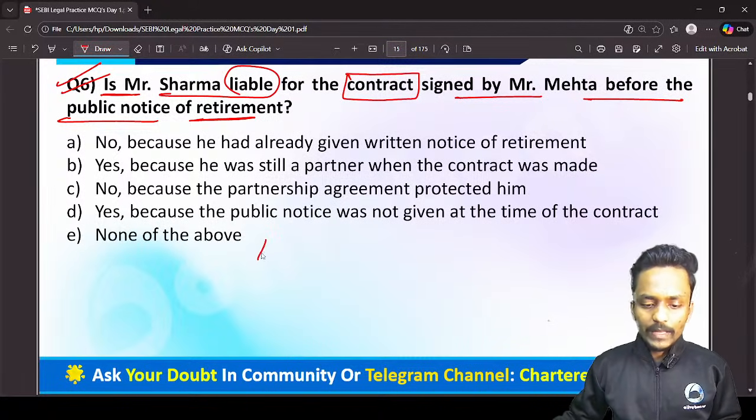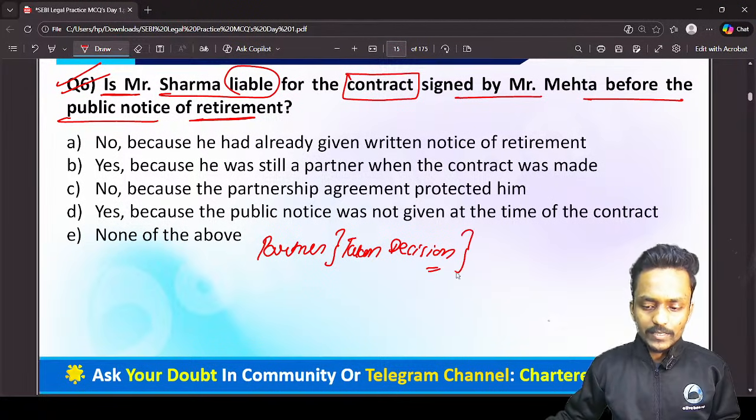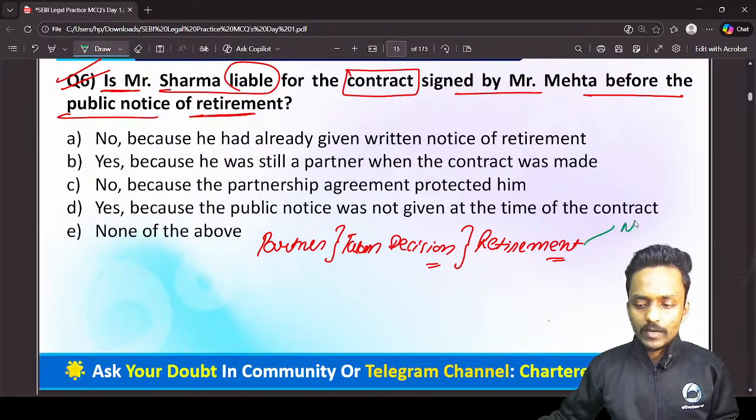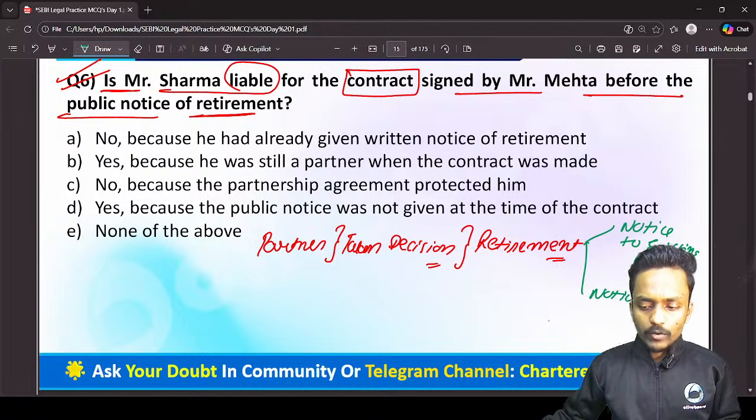You know very well that when a partner has taken a decision for the purpose of retirement, he is required to fulfill two conditions. And what are the two conditions, sir? The first condition is to give a notice to the existing partners, and the second condition is to give a notice to the public as well. So notice to existing partners and notice to the public. These are the two important requirements that the retiring partner is required to fulfill.